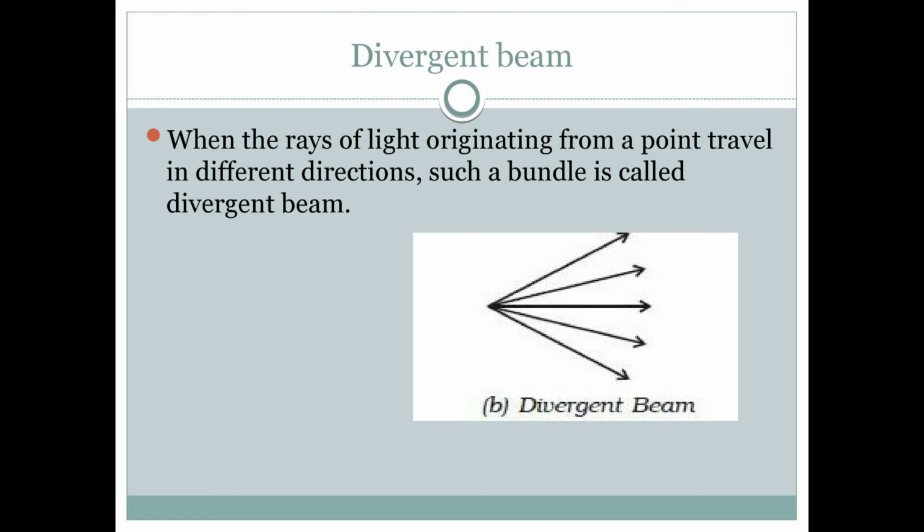So we have learned about parallel beam, convergent beam, and divergent beam. But in all these cases, we have represented the light simply as a ray.